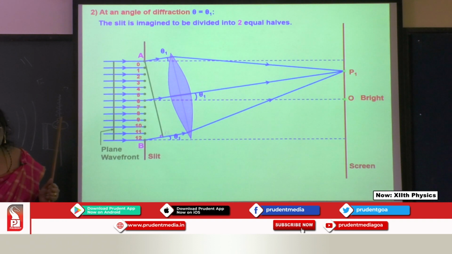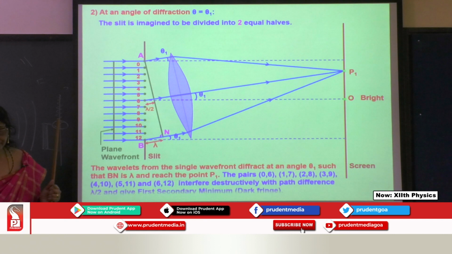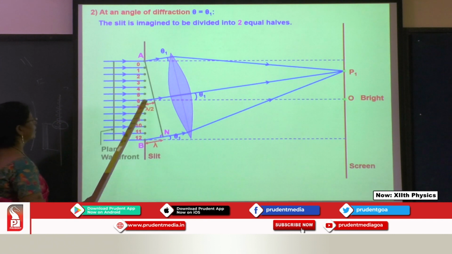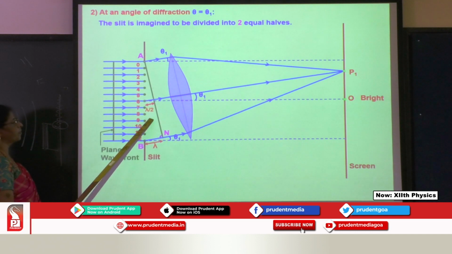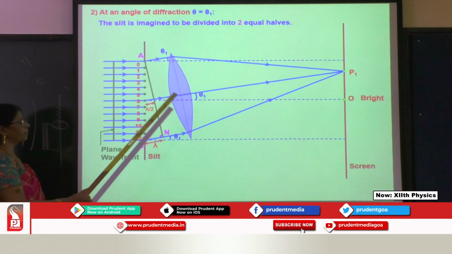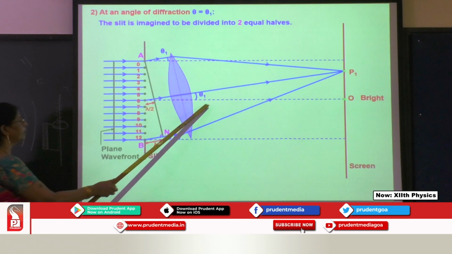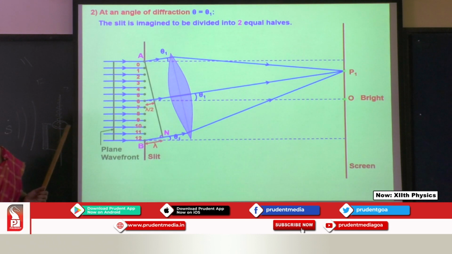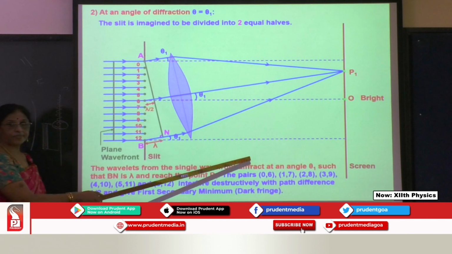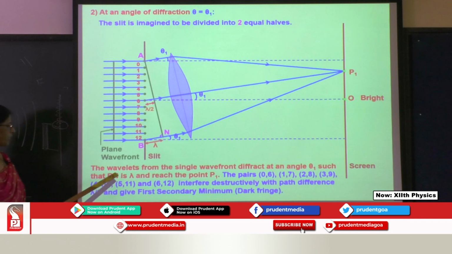Now, when you consider the next condition over here, there is a lambda by 2, a difference of lambda by 2, lambda by 2. This is the one way we have for an angle theta 1. For the next one, the wavelets from the single wavefront diffract at an angle theta 1 such that